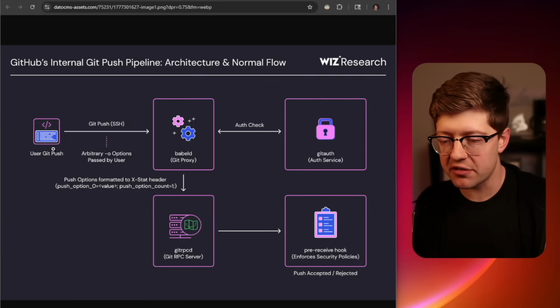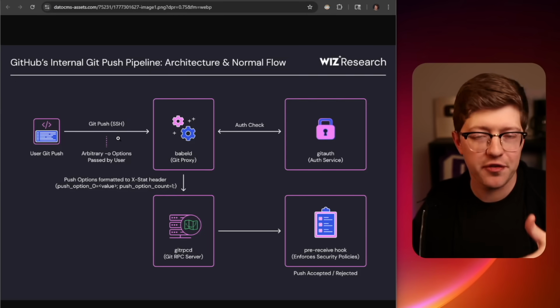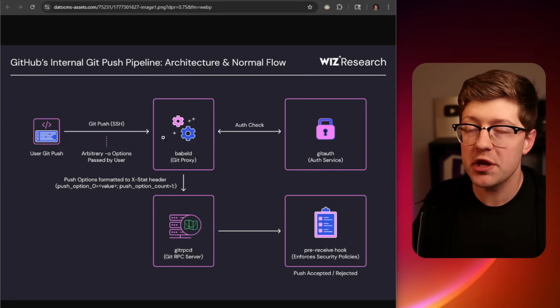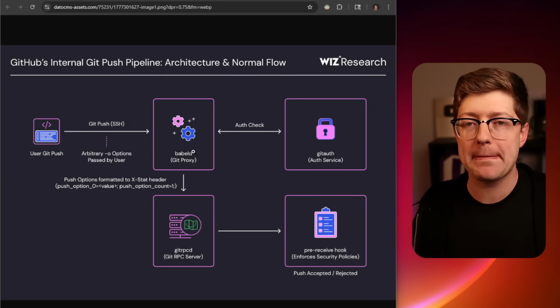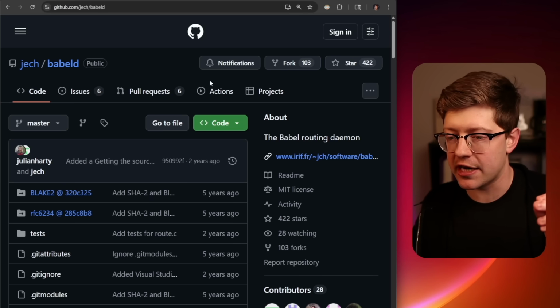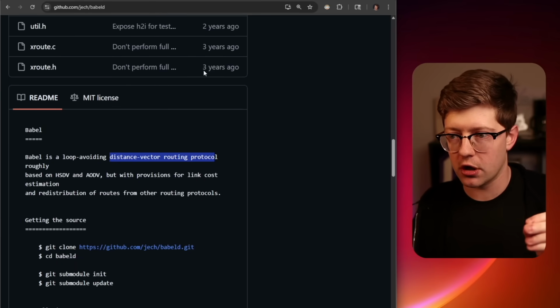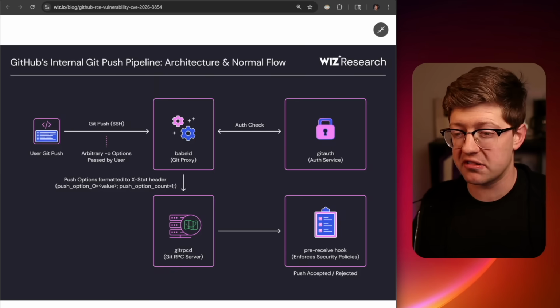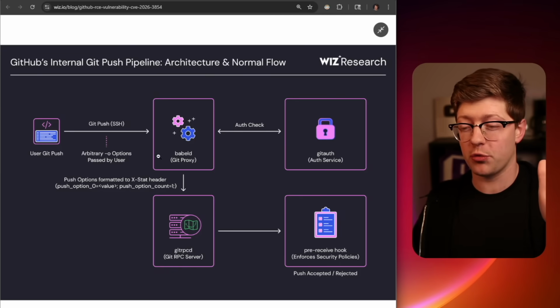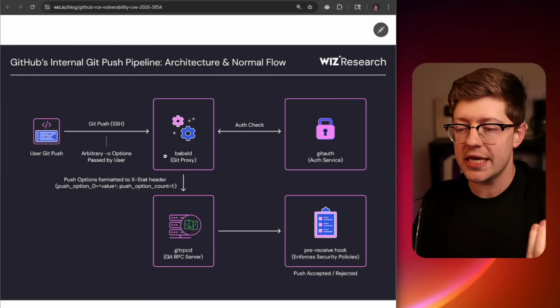To understand how this works, we have to go into the architecture of GitHub, right? What happens under the hood when you make a Git push? On the left, you have your user pushing data to GitHub over SSH, very common use, and when you land in GitHub, you land in this binary called babeld. I think babeld is actually going to be the Babel for routing, where you use a distance vector routing protocol to figure out what node to go to. I'm assuming kind of like a load balancer. I'm not sure if that's what it's used for, but at the end of the day, you land in babeld.